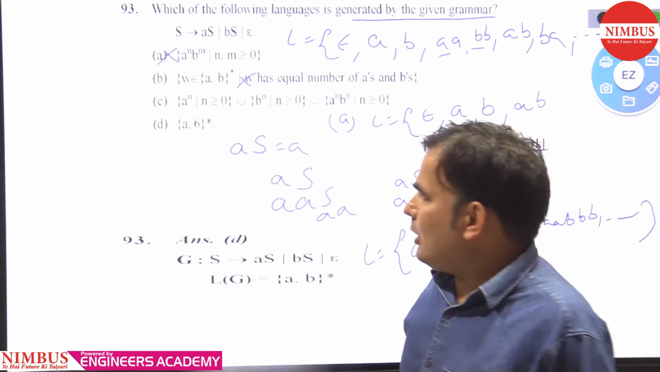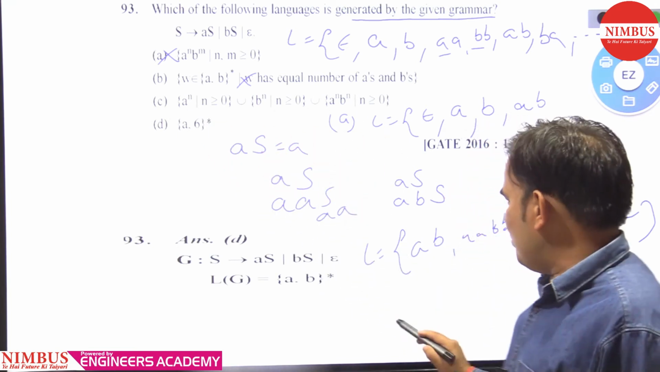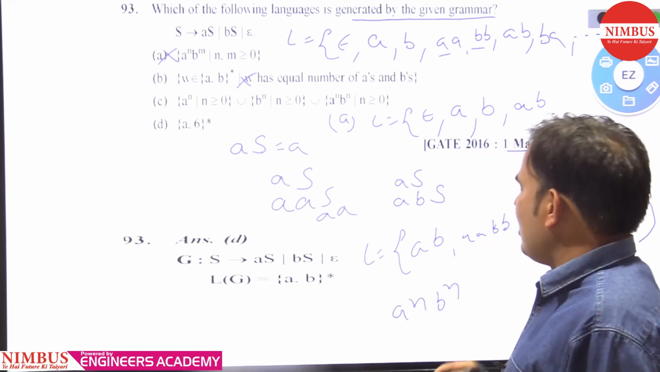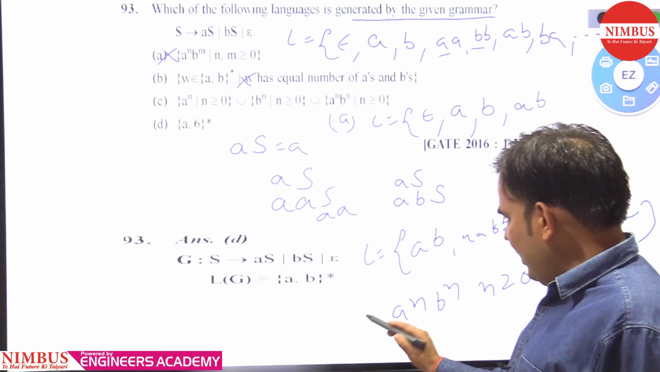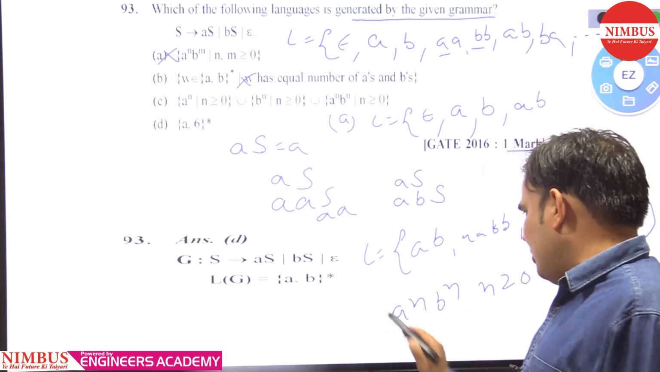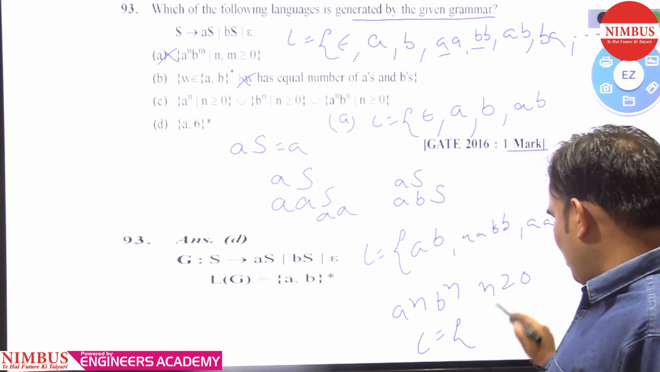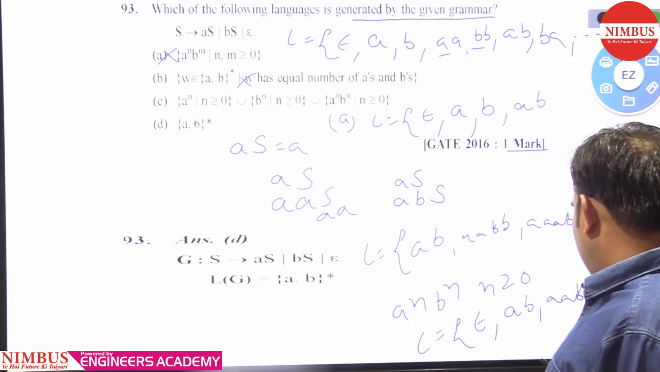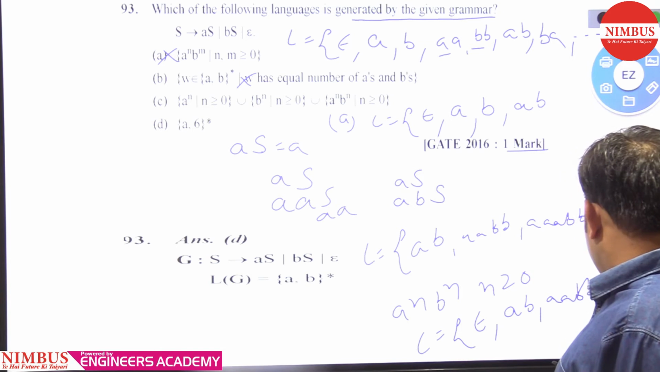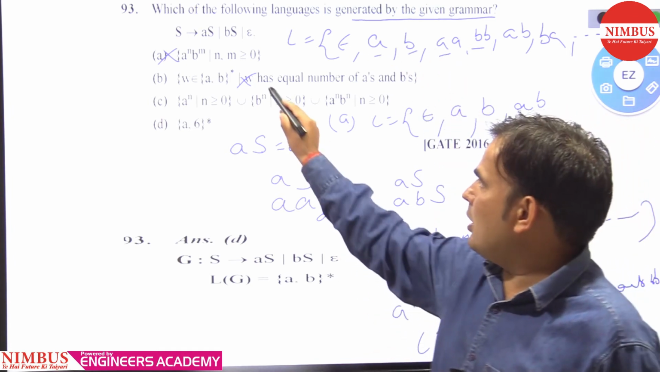Take option C. When you take the union of these languages, what do you get? You get A^n B^n, n greater than or equal to 0. So what is the language set of this language? When you take 0, then epsilon. Then AB, then AA BB, then AAA BBB, and so on. So in this language set we don't have the A or B string. So this one is also not true.